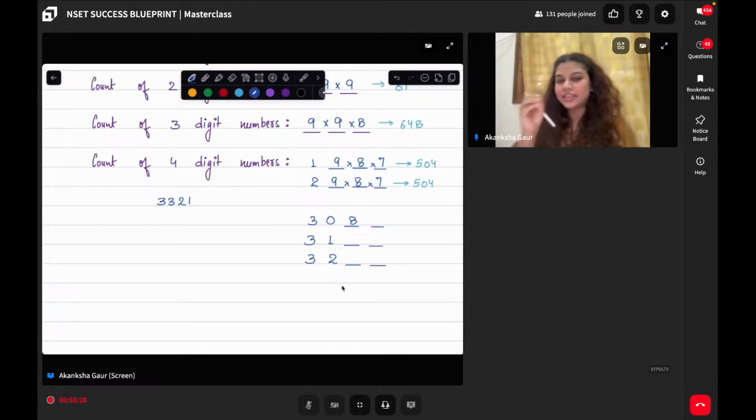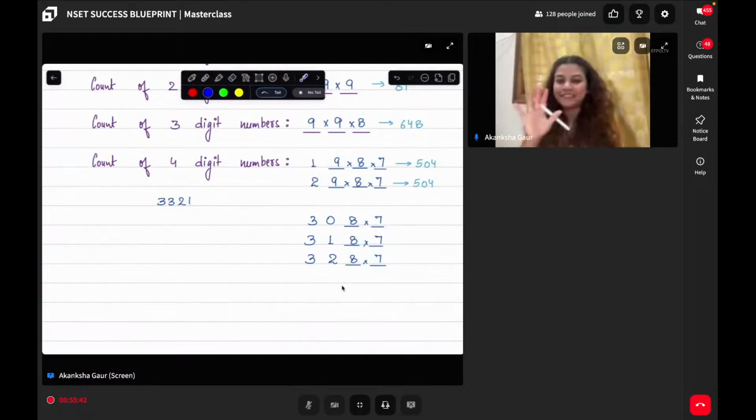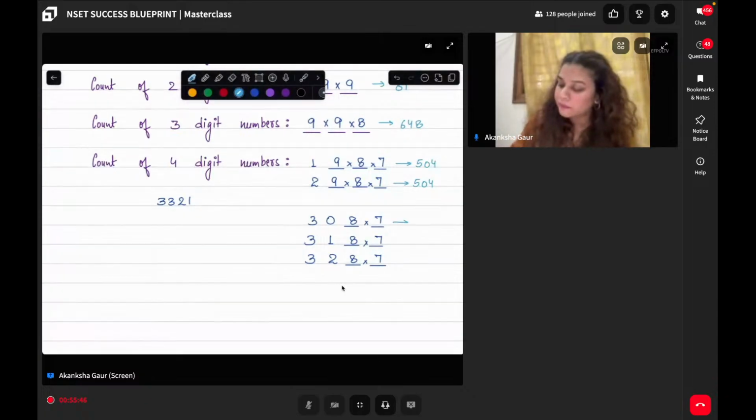And 3 positions are already filled, which means 8. Same process will be repeated for the other numbers also. Please do not multiply this. It is just fixing position. We can forget about that. So how many combinations will be possible? 56 over here, 56 over here, and 56 over here.